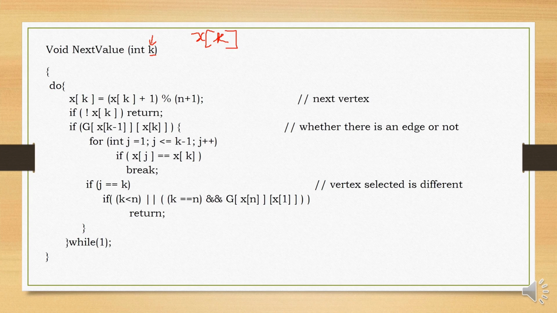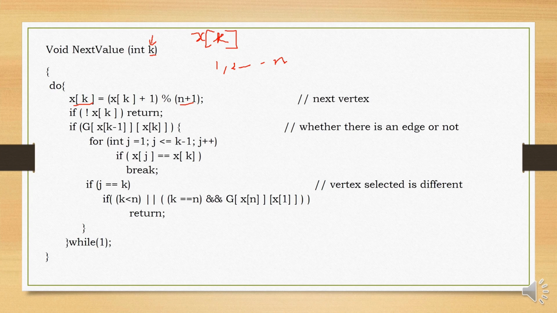So we are using a do while loop. Initially we take a value for xk: x of k is equal to x of k plus 1 modular division by n plus 1. Because how many vertices will be there in the path? N vertices. So we need to get values 1, 2 until n. So we are choosing the denominator as n plus 1, otherwise we will not be getting this n.